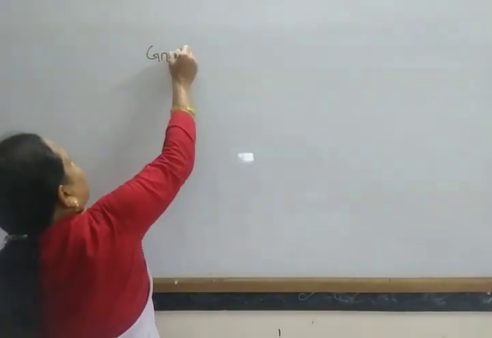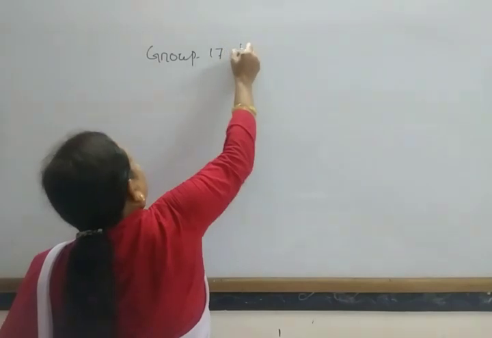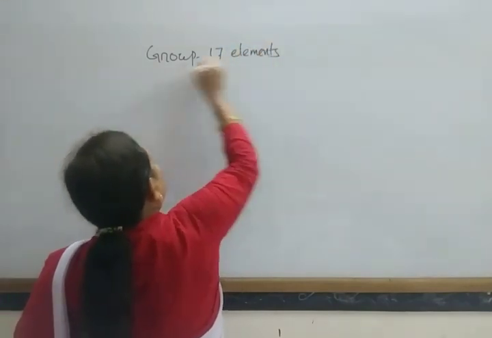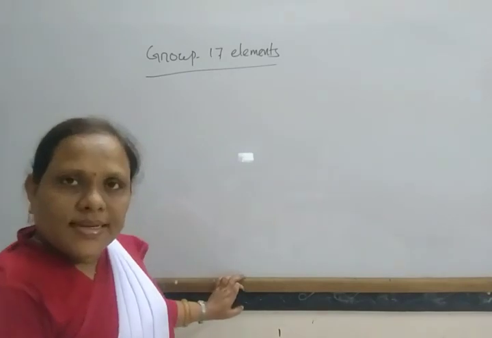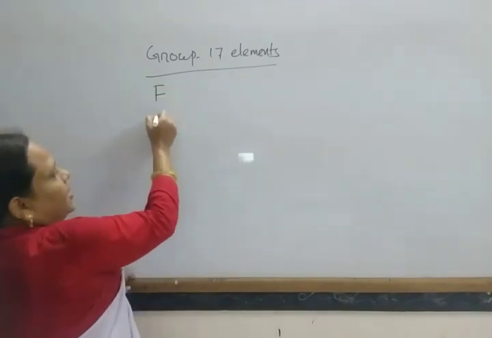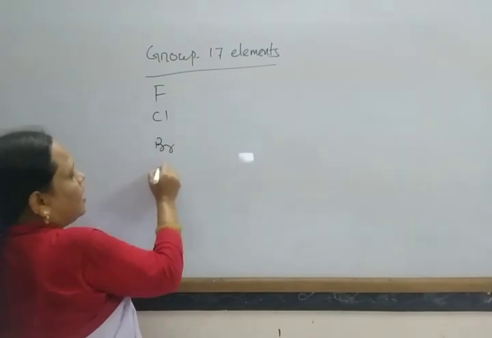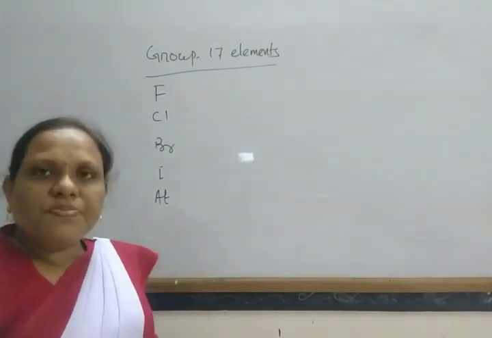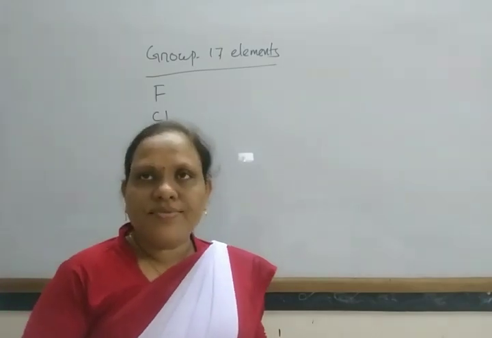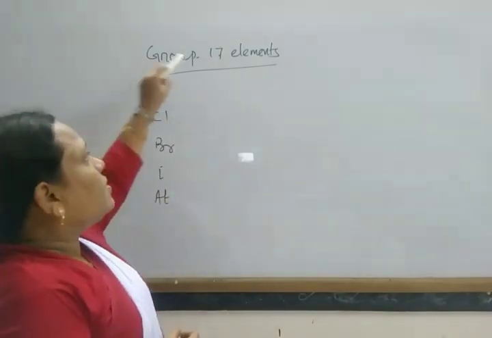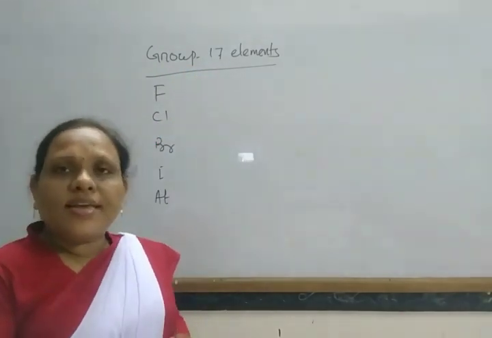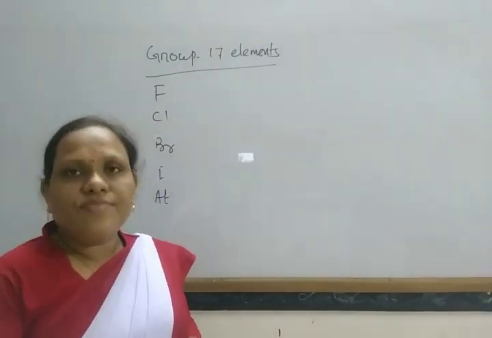Hello students, welcome back. So today we are going to start a new chapter, that is group 17 elements. So what are group 17 elements? The elements fluorine, chlorine, bromine, iodine, astatine, all these present in group 17 of the periodic table are known as group 17 elements. They have 7 electrons in their valency shell.